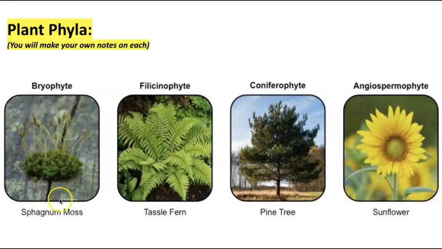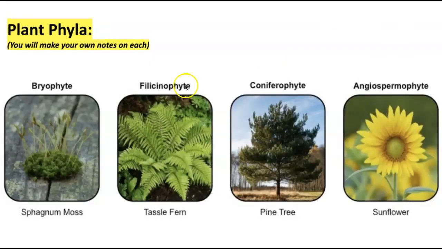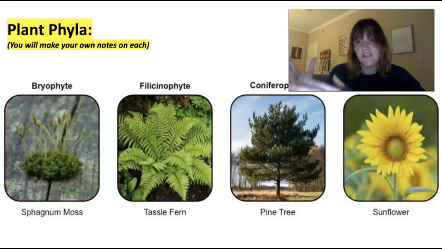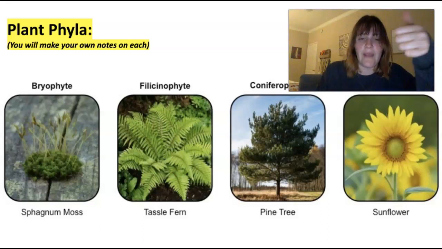Next, here's just some pictures of the plant phyla if you're interested. So we've got bryophytes, which are like mosses, ferns, pine trees, and angiospermophytes, which are any kind of flowering plant. Okay, so that's everything you need to know for plant phyla. If you want, pause the video now, go take the Quizlet notes for plants, and then come back and we can do animals together.